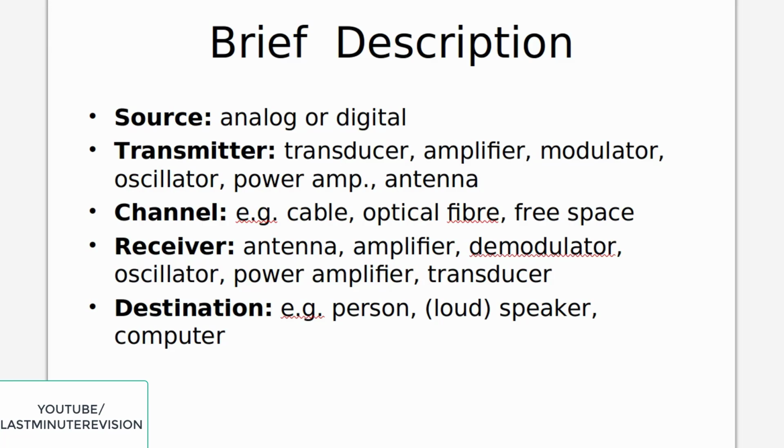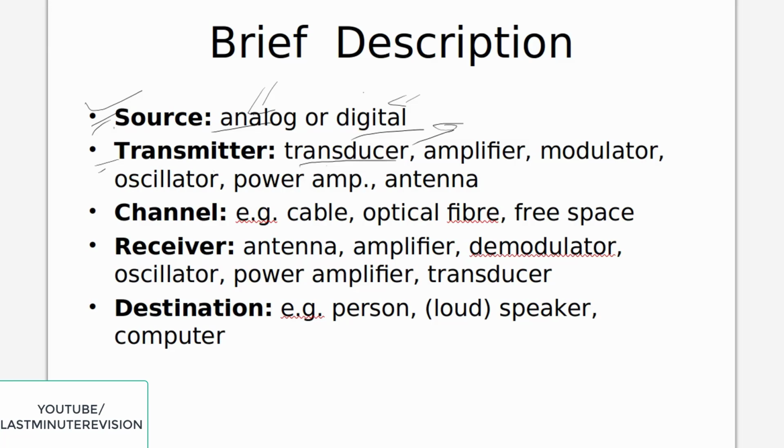Now as you can see here, this is the source. A source can be anything, analog or digital. So if an analog signal is there, it will directly transmit it. If any digital signal is there, it will convert into an analog signal, and after that it will transmit. This is the source. After that, the next block is the transmitter. Transmitter is something which will convert your signal. It is a transducer. It will convert from one medium to another medium. It comes under the transmitter.